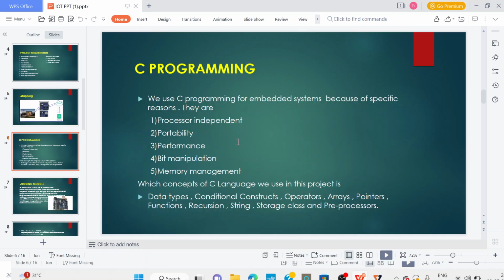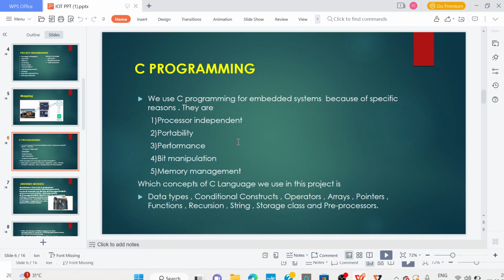C programming. We use C programming for embedded systems because we have some specific reasons. C programming is processor independent. It does not depend on any processor to run. So C programming is used in embedded systems. C is a portable language and bit manipulation is easy in C programming.